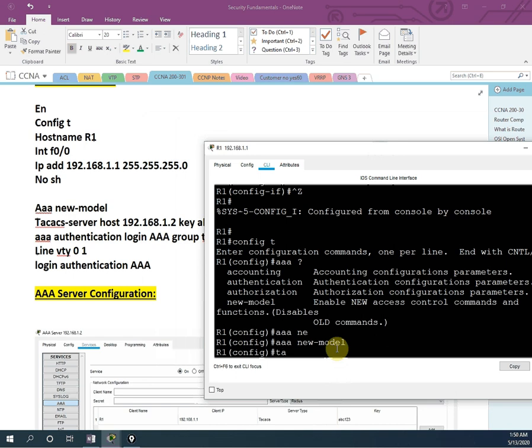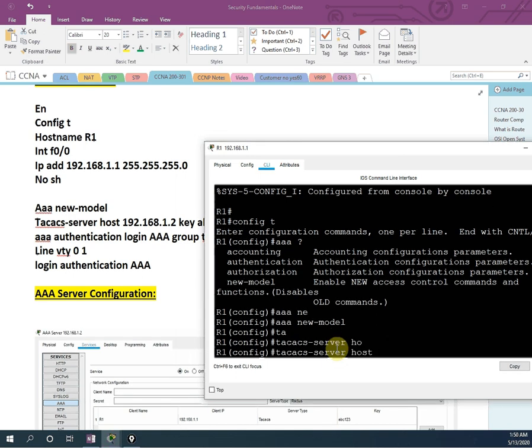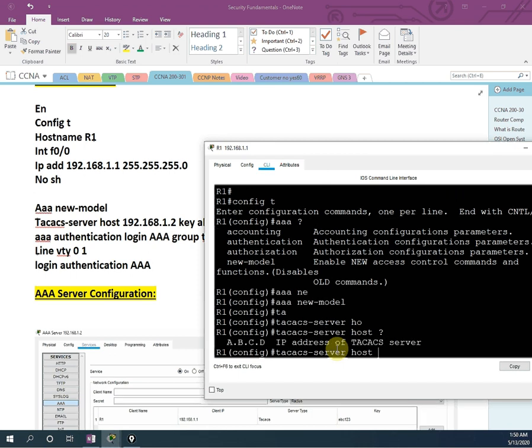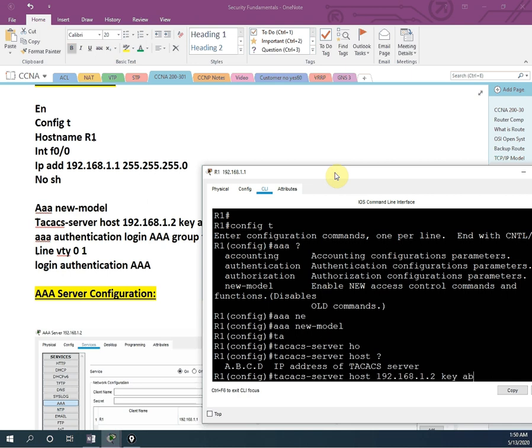After that, which one are we going to use? We are going to use TACACS. So tacacs-server host. If you have confusion about what host we have, you can put a question mark. It will ask, well, we need to write the IP address of the host. So our server IP address is 192.168.1.2. Our server is 1.2. After that, what key do we give? We will write key, and I will write the key as ABC123. Okay, ABC123, and I will press enter.